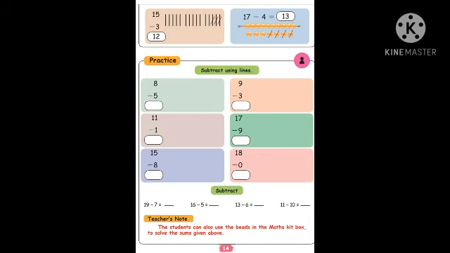The next one, 13 minus 6. You have to draw lines. 1, 2, 3, 4, 5, 6, 7, 8, 9, 10, 11, 12, 13. So how many numbers do you have to take out? 6. 1, 2, 3, 4, 5, 6. The balance you have to count. 1, 2, 3, 4, 5, 6, 7.